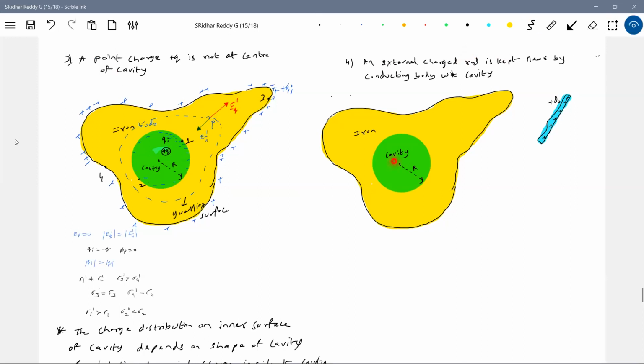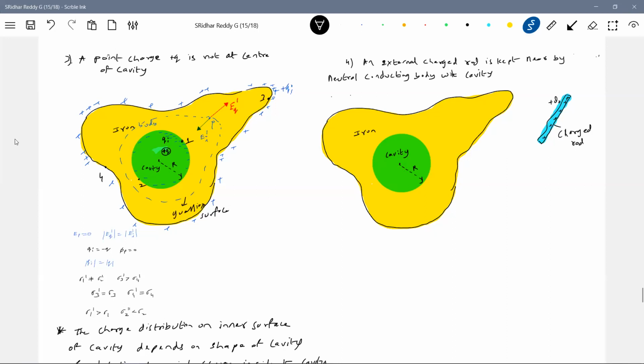There's a neutral conducting body with a cavity, and an external charged rod is kept nearby. What will happen here? There's no point charge in the cavity. There's a charged rod, no? What will happen here?